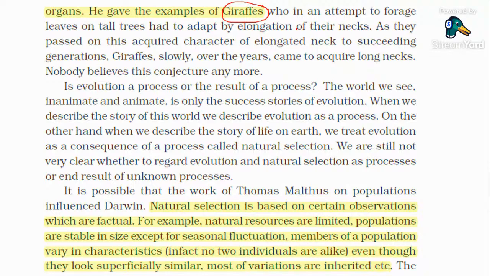For example, the eyes of human beings are always in use, used again and again, so they are naturally selected and passed on from one generation to the other. If the eyes were of no use, if we were always closing our eyes and didn't know the use of the eye, then generation after generation that feature of the eyes would get removed or eliminated. Clear, everybody? So according to Darwin, natural selection and branching descent are the two key concepts of Darwinian theory of evolution.